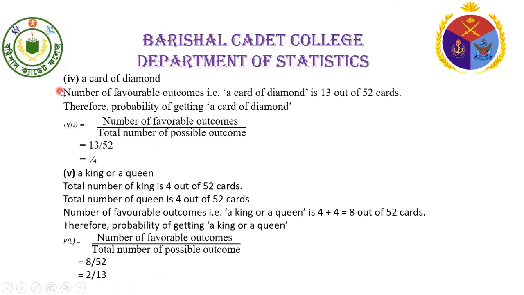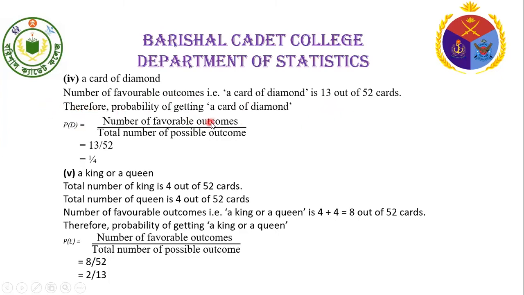Now for the solution of 4, a card of diamond. A card of diamond is 13 out of 52. So the number of favorable cases equals 13 and the total number of cases equals 52.